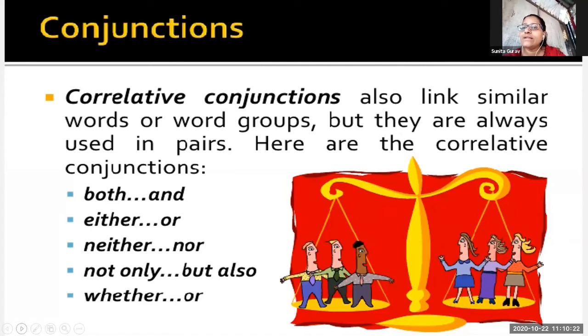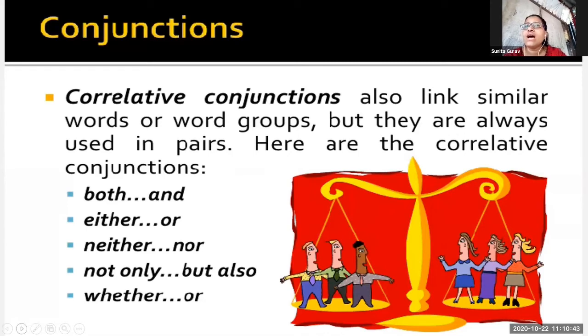See the sentence of the first correlative conjunction, both and. Soham and Mohan both went to the village. See, I have used both the words in the sentence.